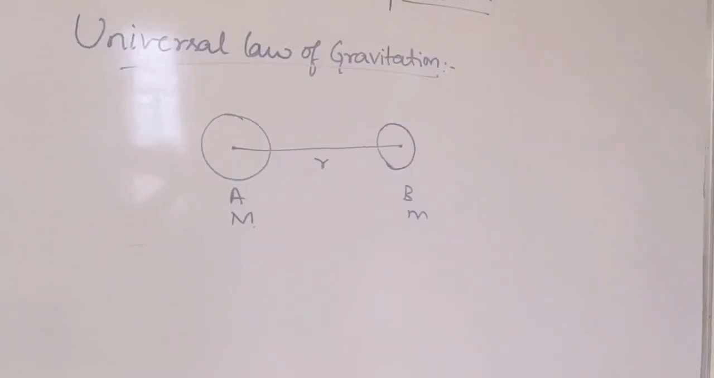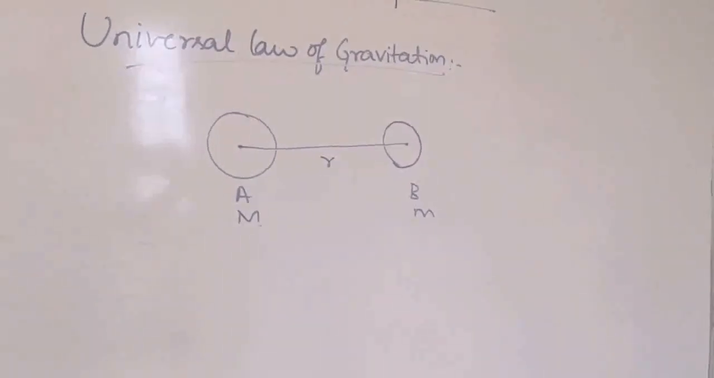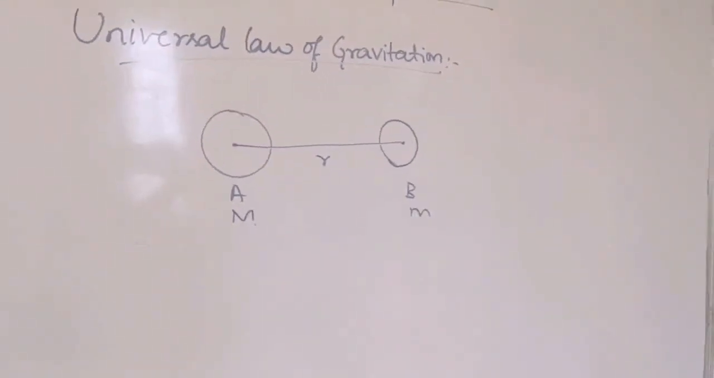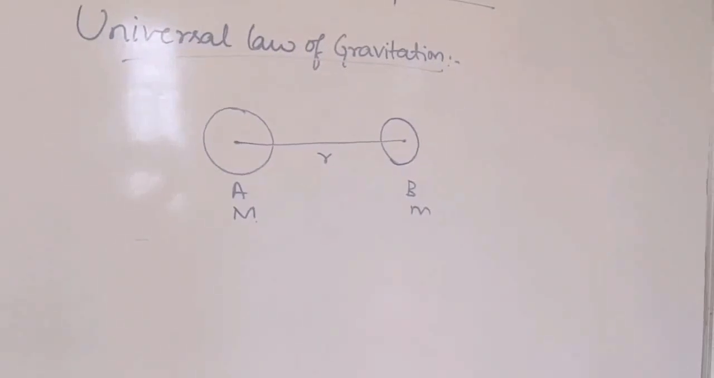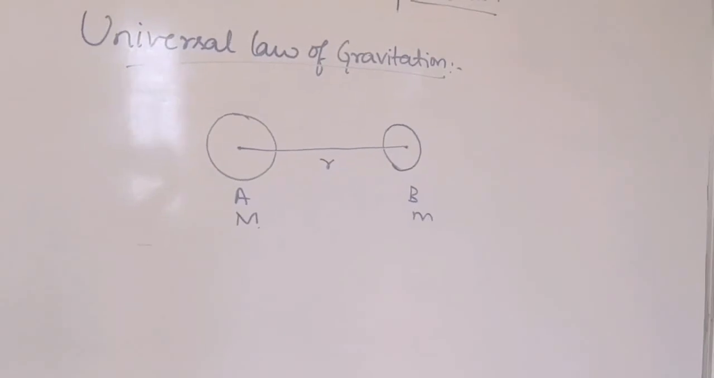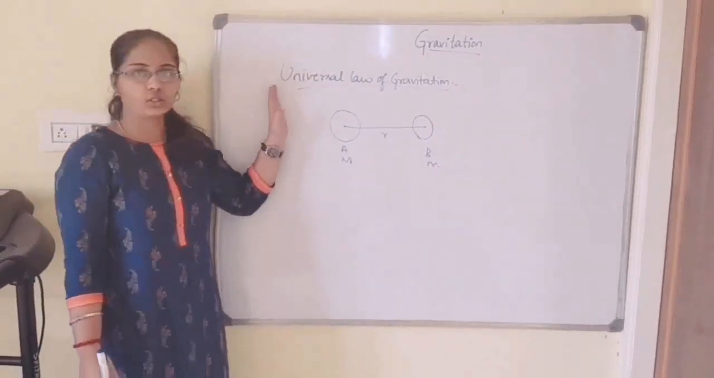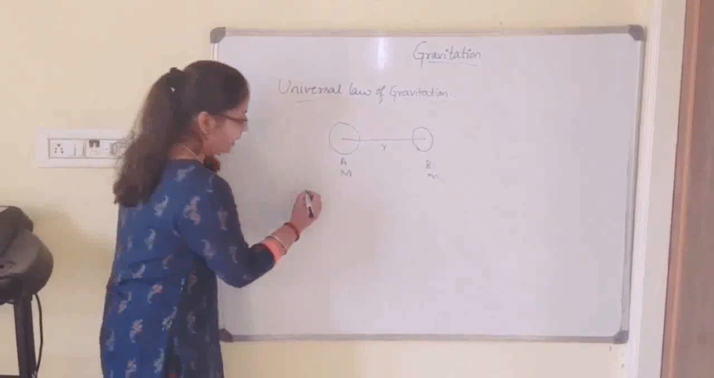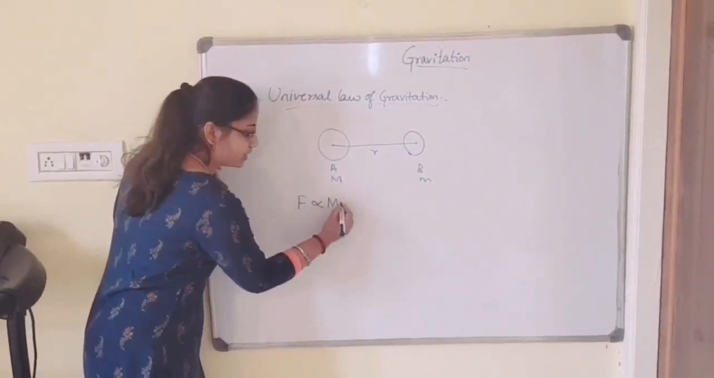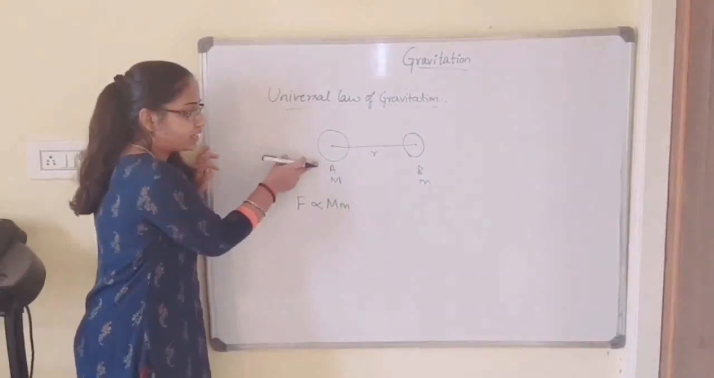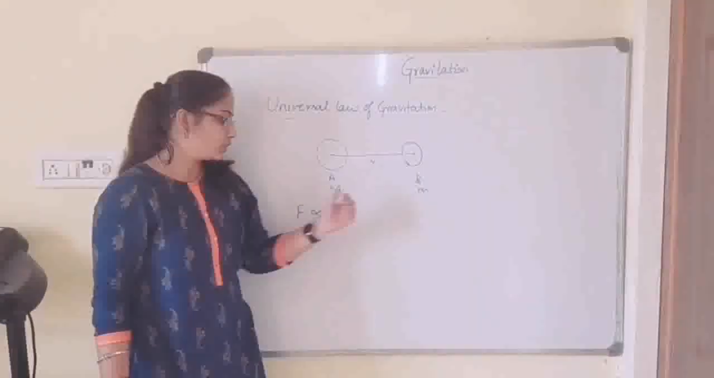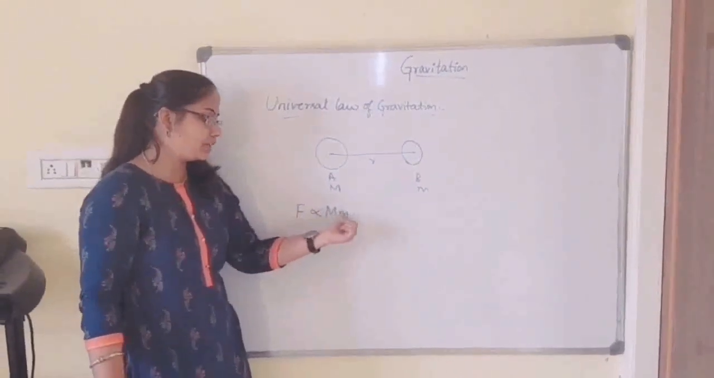Okay? Let me consider two objects A and B with masses capital M and small m respectively, and the distance between those two objects is given by r. The distance is always taken from the centers of the objects. From the statement of this universal law of gravitation, we can conclude that F is proportional to the product of their masses. Here object A has mass capital M and object B has mass small m, so it is the product of capital M and small m.